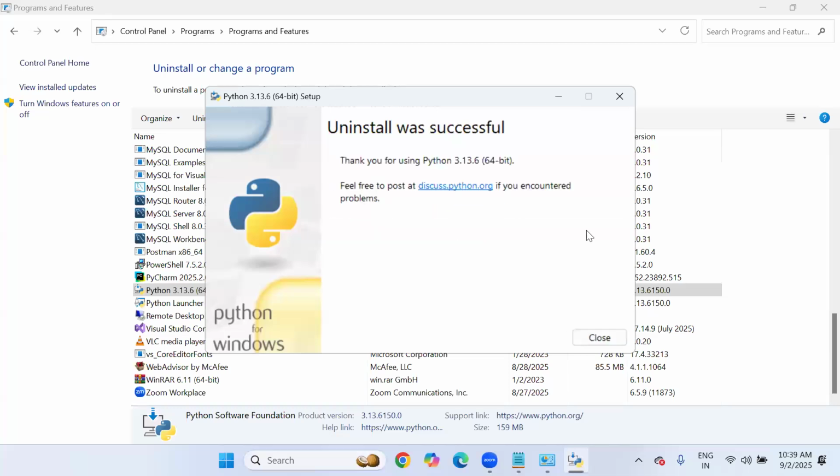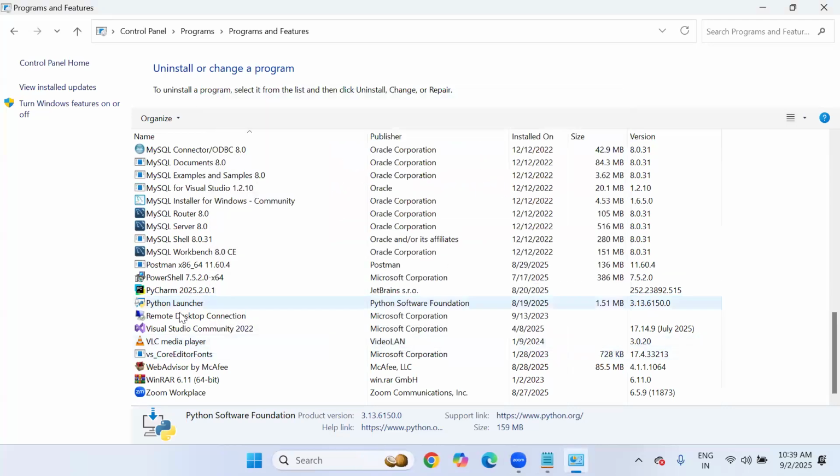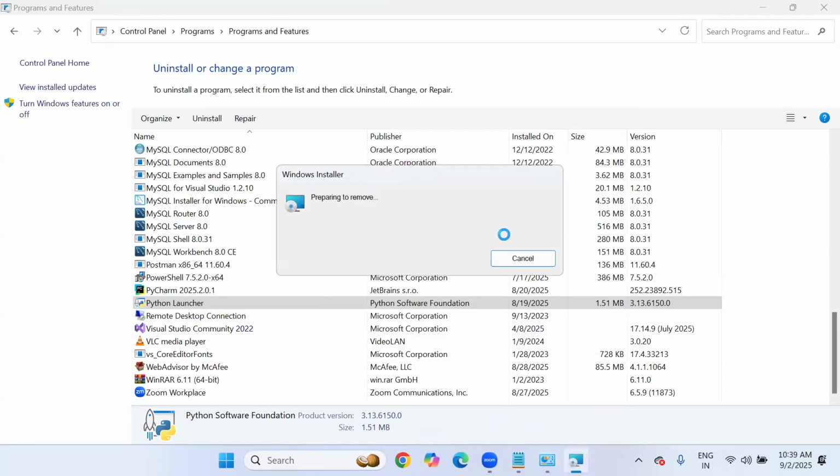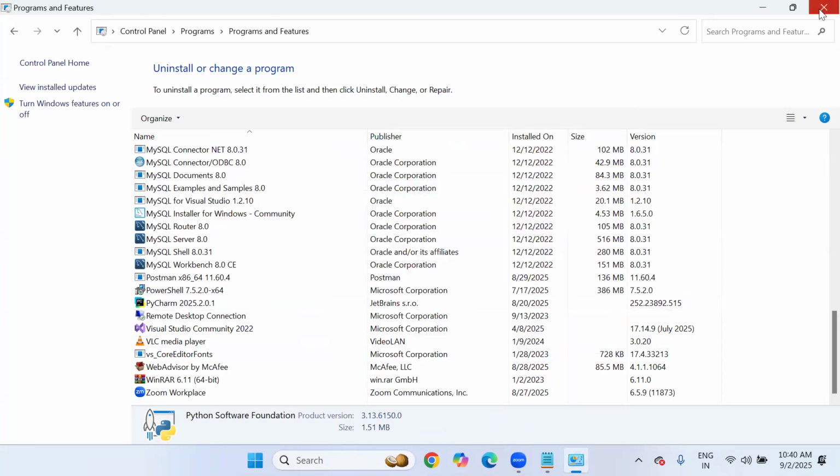Yes, look at this, uninstall was successful, and there is a Python launcher also. Let me uninstall that also. Okay, right. So let me close this.